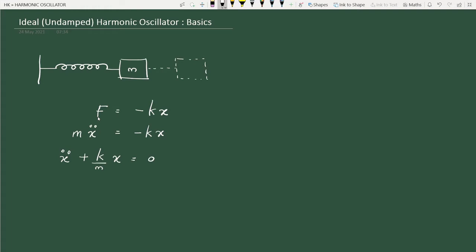Now let us put this k by m. We know that the square root of k by m is the angular frequency. So let me use the symbol omega 0 for the square root of k by m. Earlier you have used omega for square root of k by m, but now let us use omega 0 for that. This is called angular frequency.